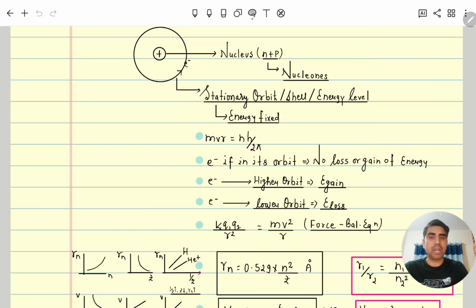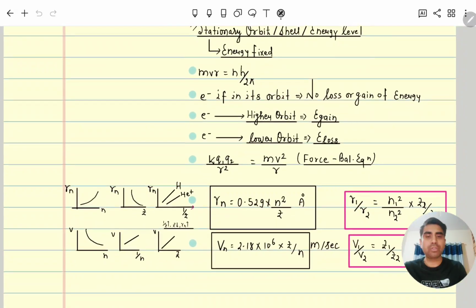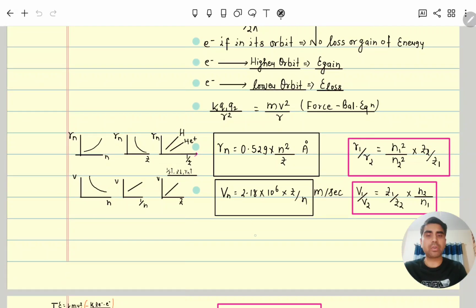Another point is that since the electron is in its own orbit, it will not fall into the nucleus, which means the forces are also balanced. The Coulombic force is equal to the centrifugal force. So kq1q2 by r square is equal to mv square by r. From these two equations, quantization of angular momentum and the force balance equation, he derived all the formulas for the electron.